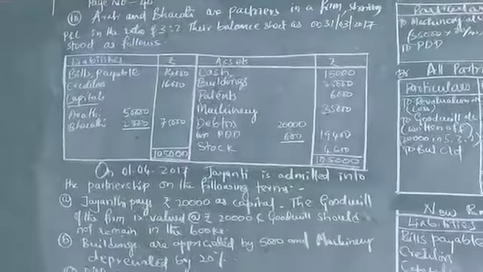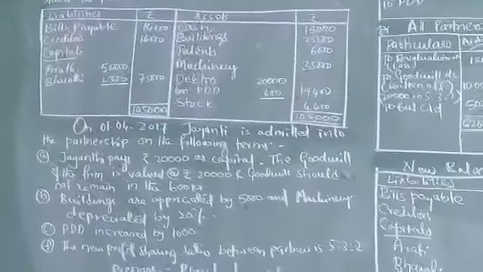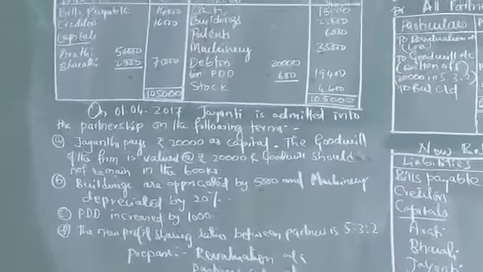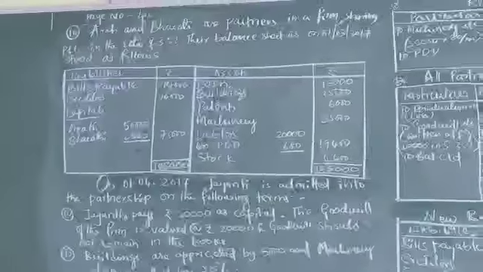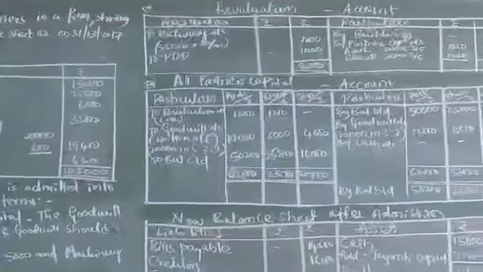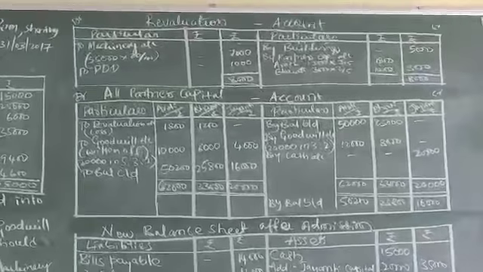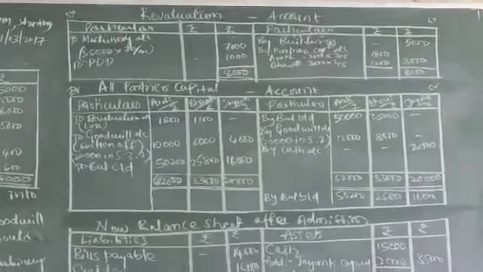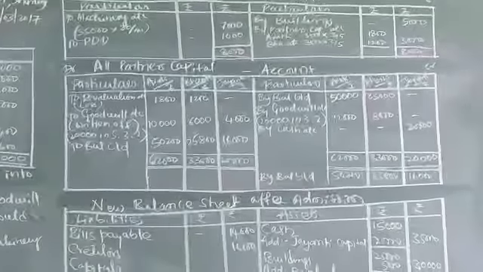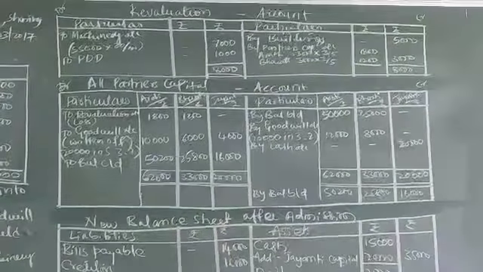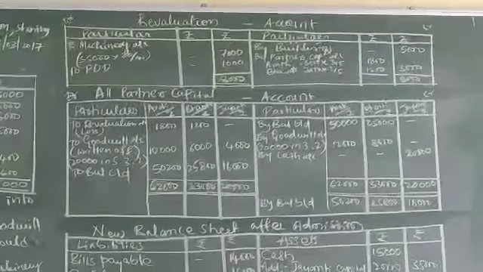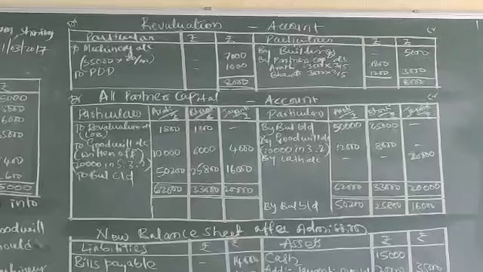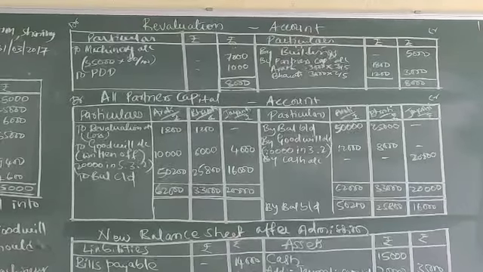In this problem, there is a loss. Revaluation loss is there. That loss will be borne by the old partners, and that revaluation loss is not at all concerned with the newly admitted partner. Say, machinery account 35,000 is there, 20% depreciation 7,000 on the debit side. PDD increased by 1,000.